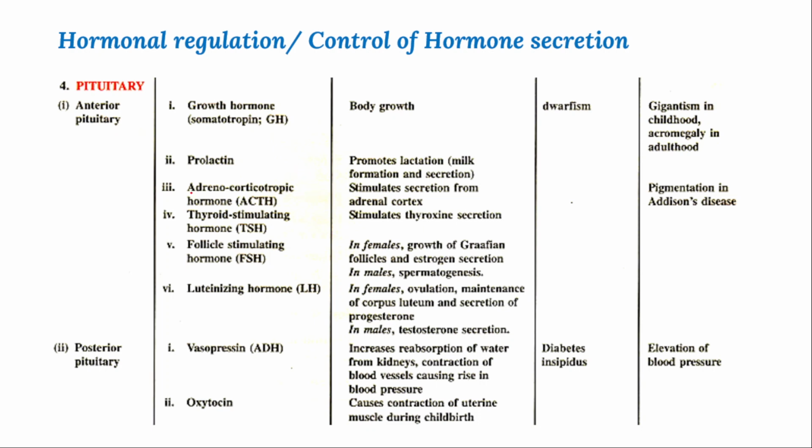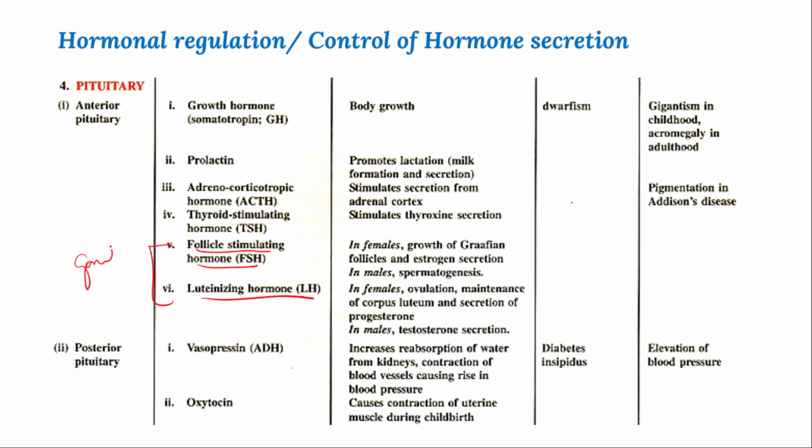The first one is adrenocorticotropic hormone, which activates the adrenal gland. Proper function of the adrenal gland takes place by ACTH. Then thyroid stimulating hormone stimulates thyroxine production in the thyroid gland, and follicle stimulating hormone, FSH, and luteinizing hormone act on the gonads.